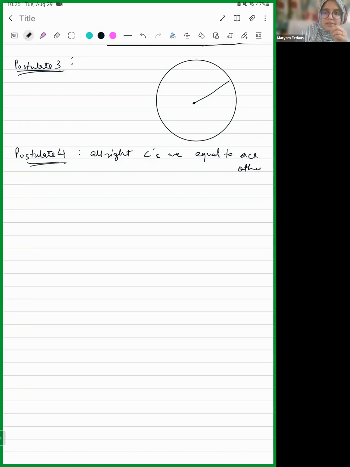Okay. So this we will need to understand a little. Let's break it down one by one. The fifth postulate, most of the questions that have come in the previous exams in almost all the schools come from this postulate, postulate 5. I will share with you some questions as well.